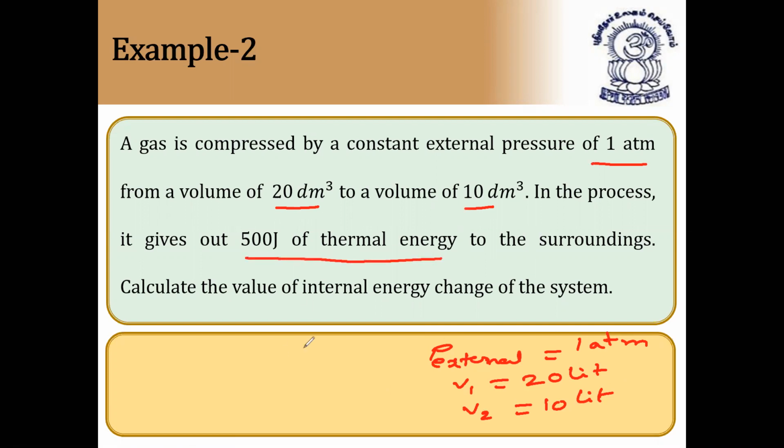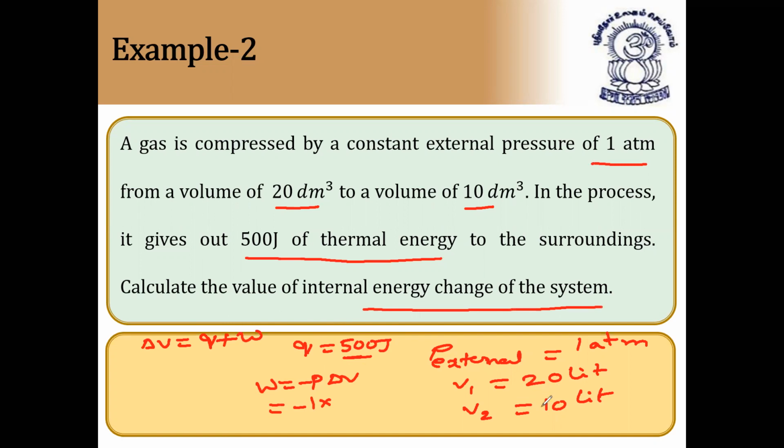So Q is equal to minus 500 joules to the surroundings. Calculate the value of the change in internal energy of the system. Since change in internal energy, delta U, is equal to Q plus W, first we need to find W. So W is equal to minus P delta V, that is minus 1 into delta V, which is 10 minus 20, that is minus 10.